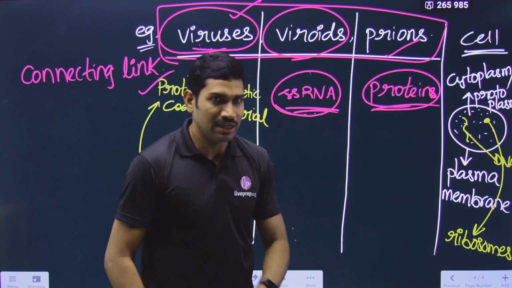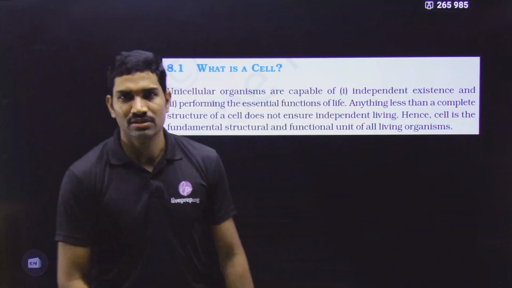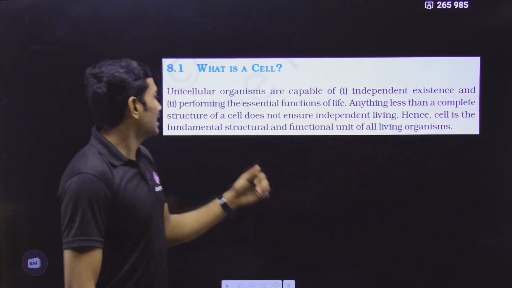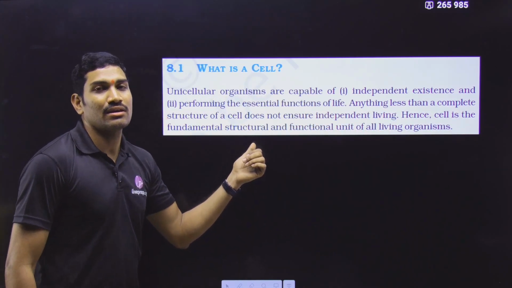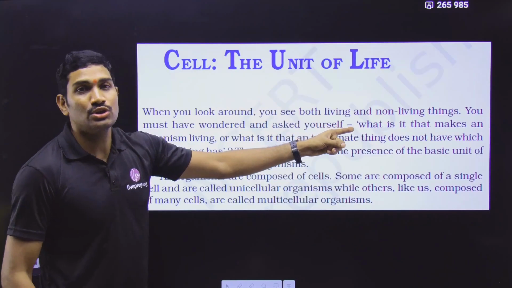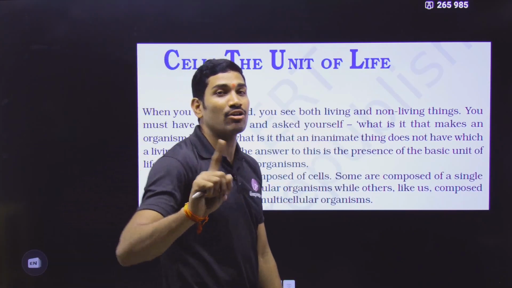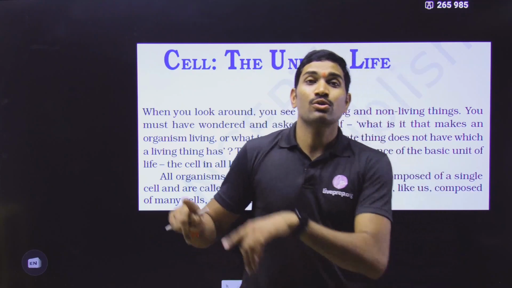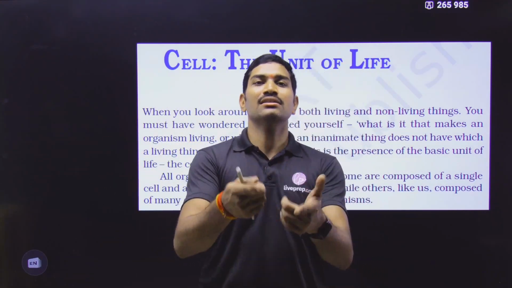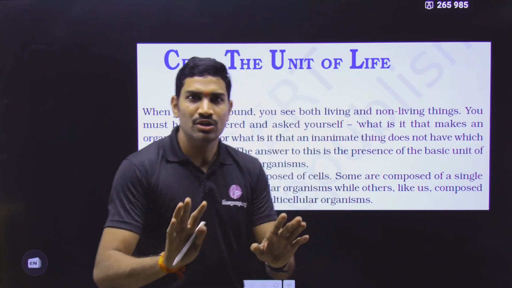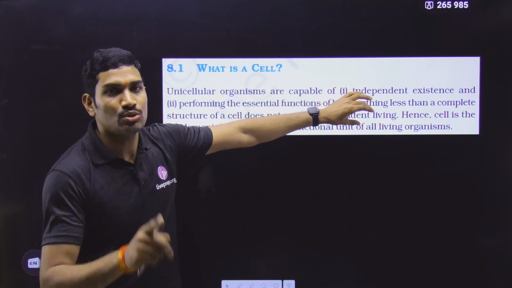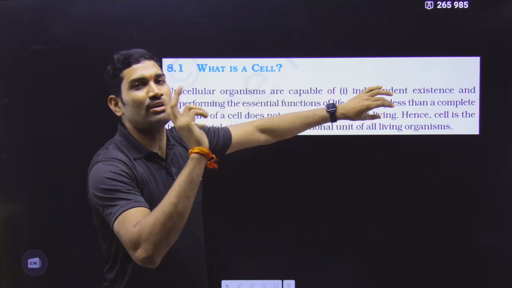So that is the reason why now we will connect with the NCERT sentence. What is this NCERT sentence? Anything less than a complete structure of cell. Can you write viruses, viroids, prions here? Yes. They do not ensure independent living. That's why they cannot live on their own. So they should compulsorily infect the host. Inside the host only they can do the propagation. That's it. So independently they cannot do this.